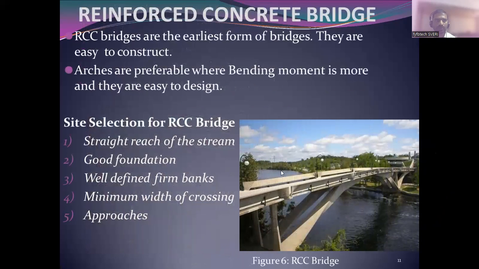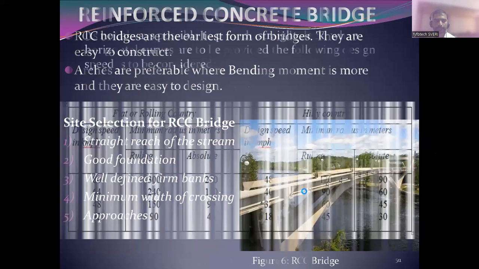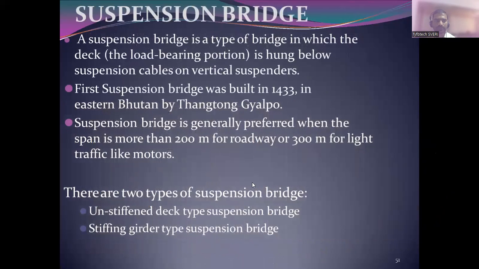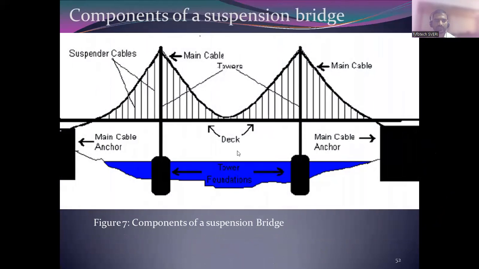So this is an RCC slab, RCC bridges. So this will be some of the highest codal provisions. Again, there will be a suspension bridge. This is a schematic diagram. So these will be the towers or foundation. This will be the column, column for the bridges.